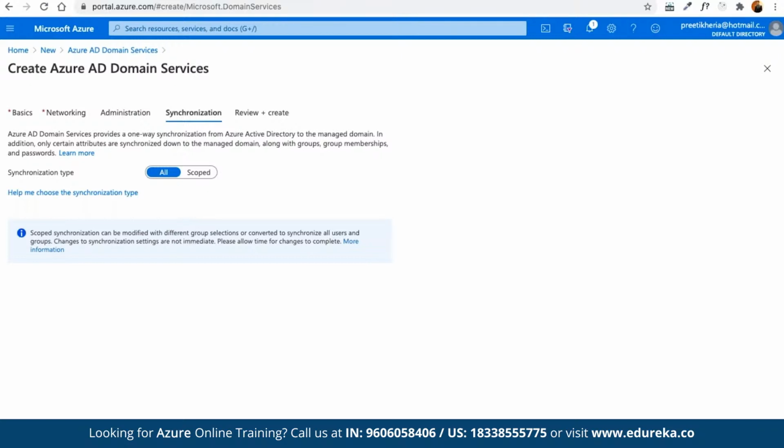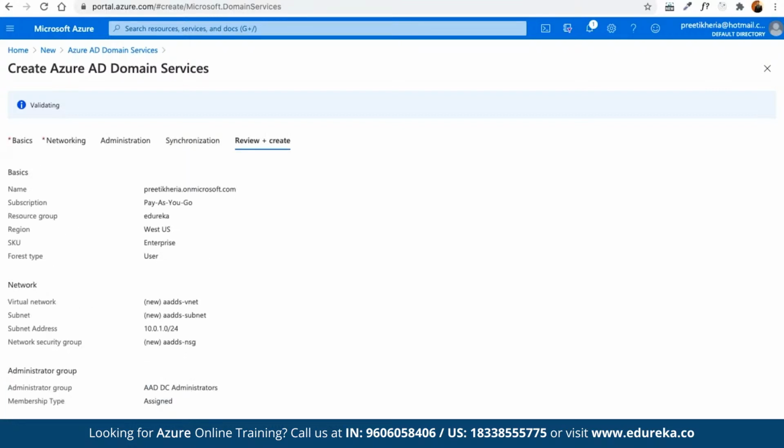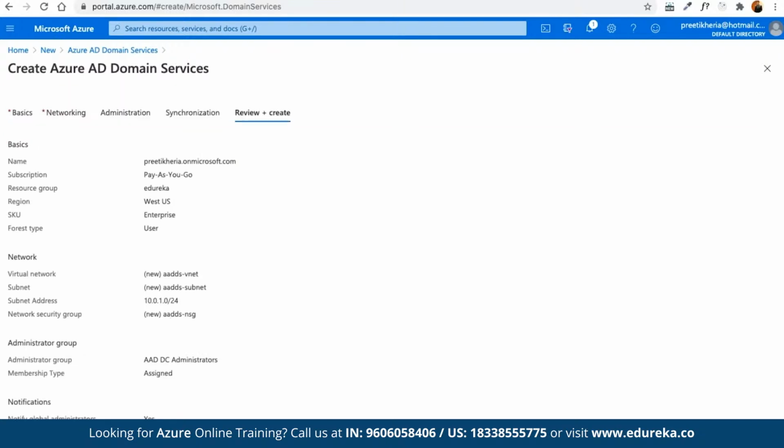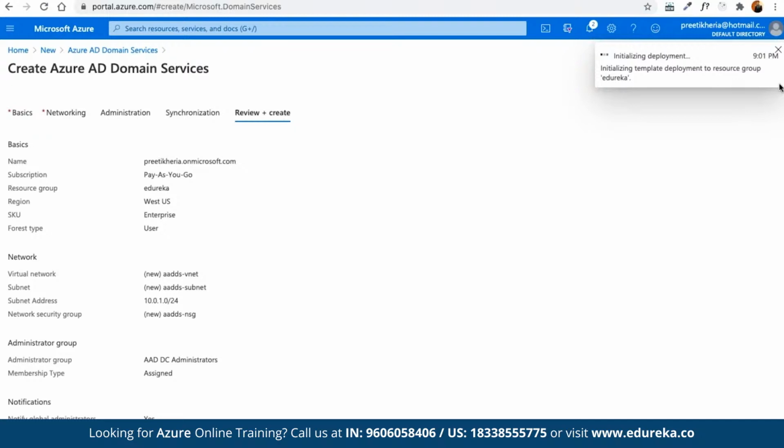We can simply review all the parameters that we have specified. So usually it takes a bit of time to validate all the components. And once it validates that each and every point is fine without any issues, then we will be able to create this. So once it has been reviewed, we can simply click on create and this DNS service is going to be created. Usually it takes a bit of time for this entire service to be deployed. So we are going to get notified once the entire deployment is done. We may have to wait for a couple of minutes for this deployment to be done completely.